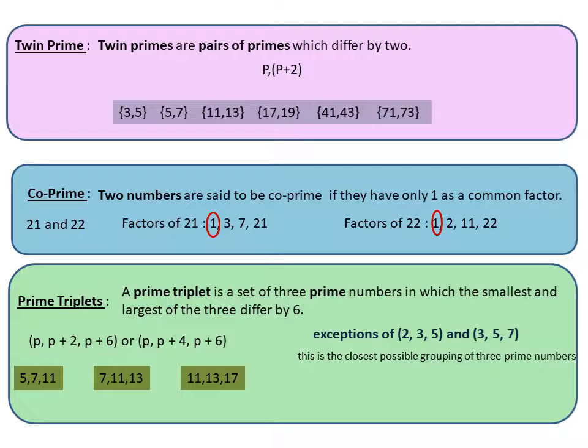But there are exceptions also. So 2, 3, 5. So here is a difference of 1 and 3 from 2. And another example is 3, 5, 7, which is 3 plus 2 and 3 plus 4. We are also considering these two exceptions as prime triplets. And this is the closest possible grouping of three prime numbers. So the sets p, p plus 2, p plus 6 and p, p plus 4, p plus 6 are combined. The combination of these are called prime triplets.